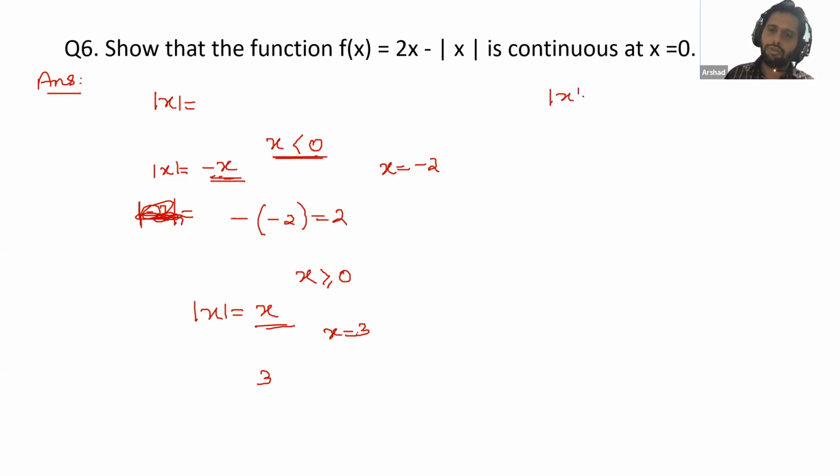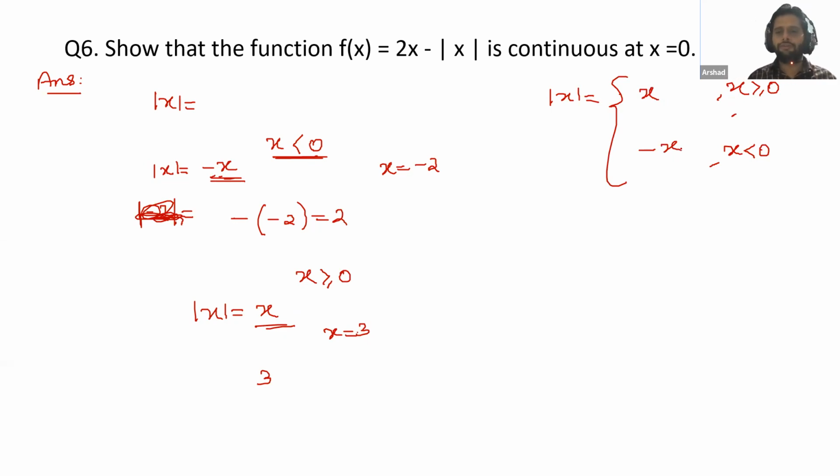In this way, we define a mod. What is actually a mod? We have only two options: either we put a positive value, greater than or equal to 0, or a negative value, less than 0. If you put a positive value, take the modulus value as x. If you put a negative value, take the value as -x.